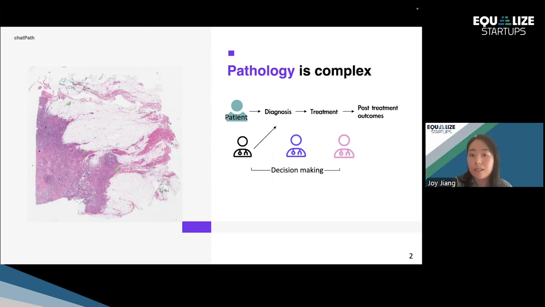And all of these actually involve some kind of decision making. This decision-making process usually involves specialized individuals or teams of individuals doing specialized tasks. The workflow for pathology, I would say, is not very well consolidated. And part of the reason is because we're working on these very complicated problems.